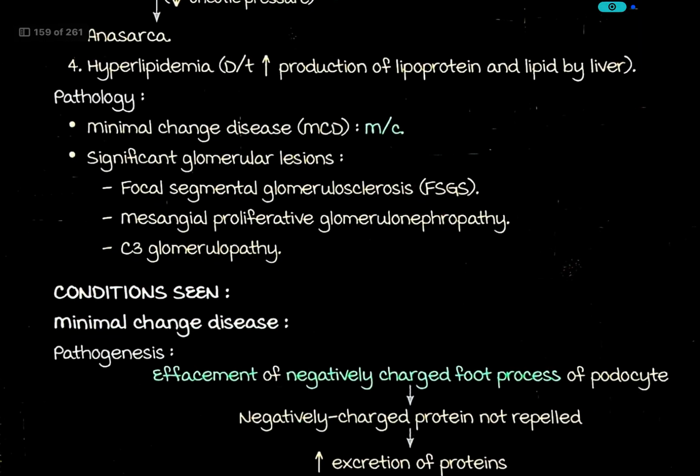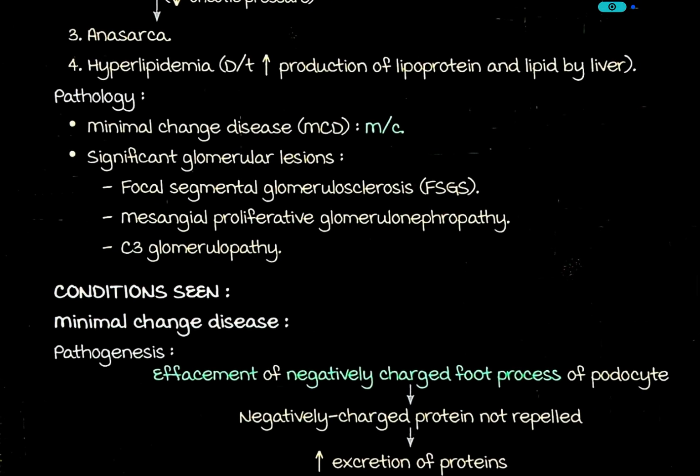Pathology: minimal change disease is most common. Other significant glomerular lesions are focal segmental glomerulosclerosis, mesangial proliferative glomerulonephropathy, and C3 glomerulopathy.